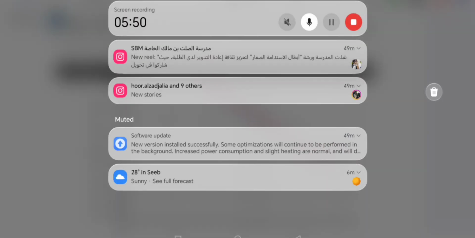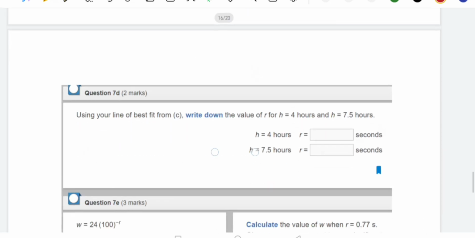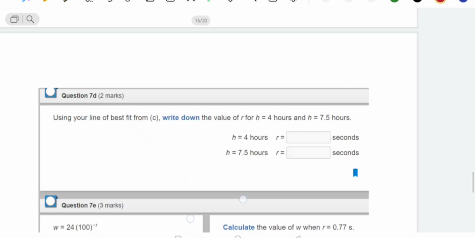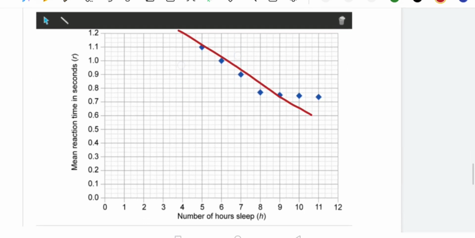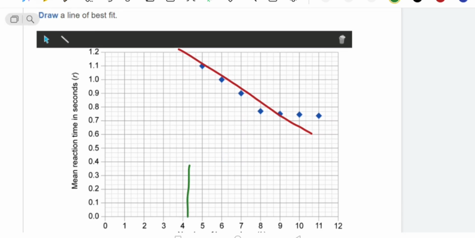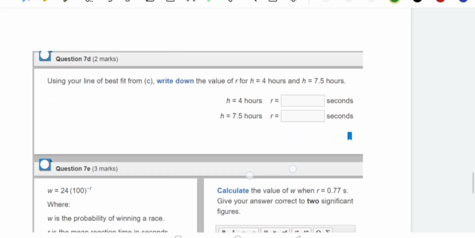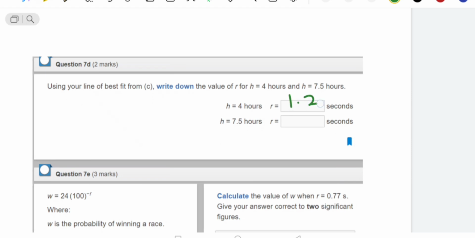After that, next question number 7d. If H is 4, what is R? This is H, the sleeping hours. If H is 4, it means here. So it is 1.2.